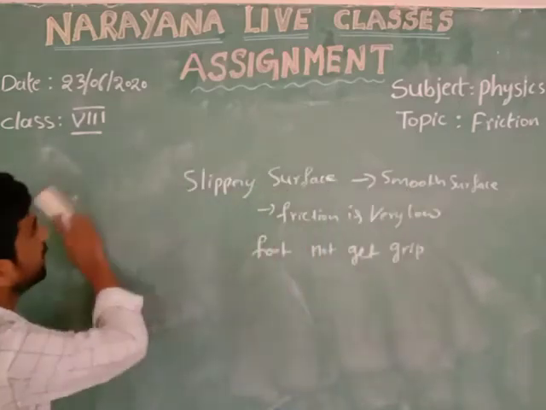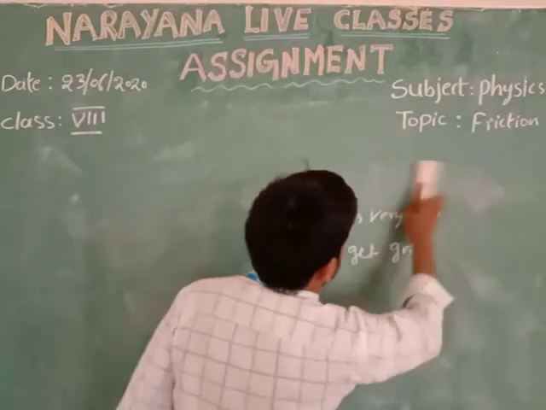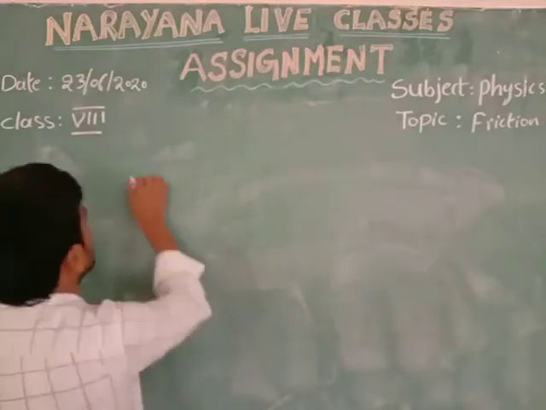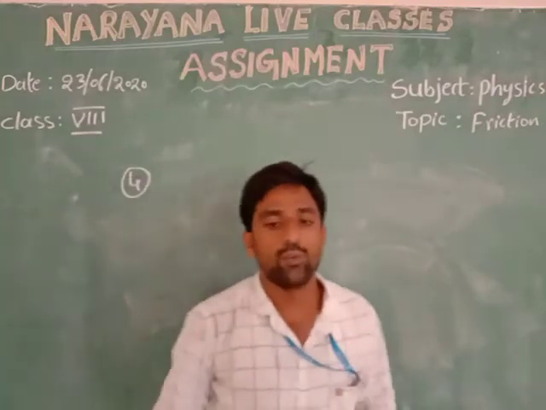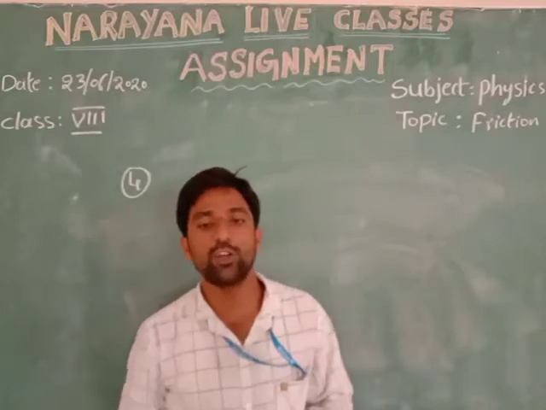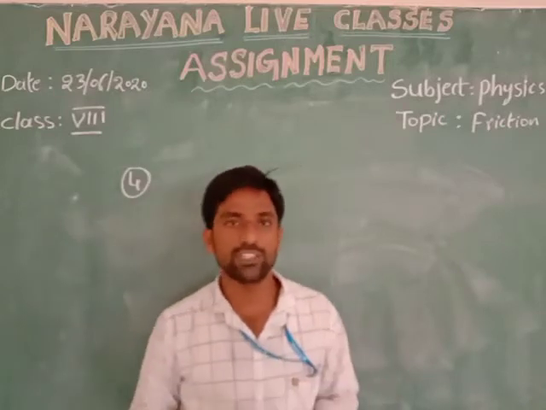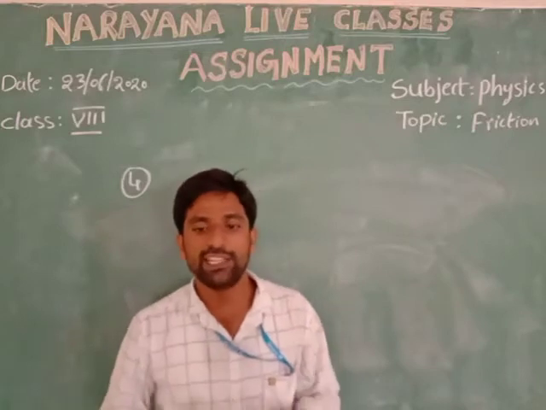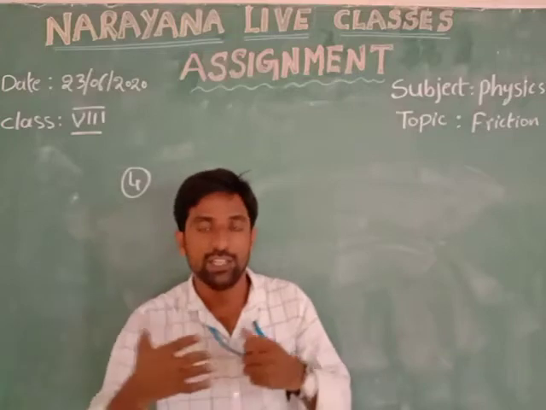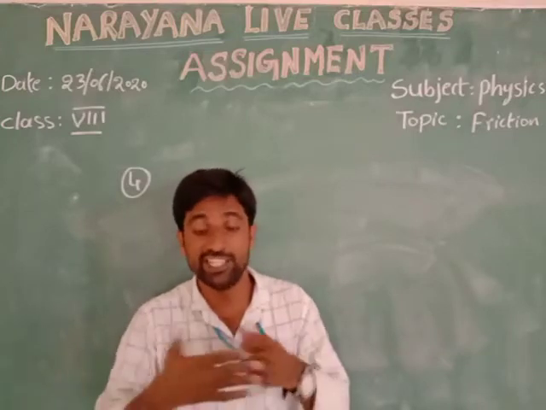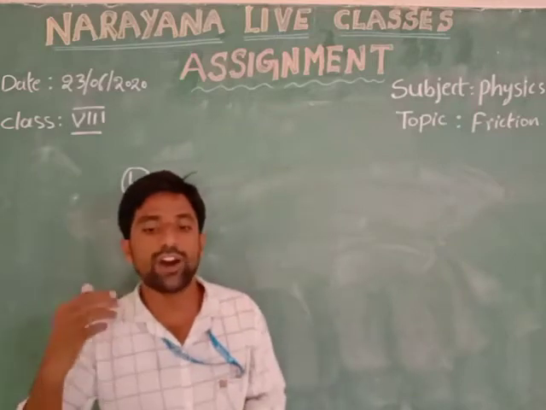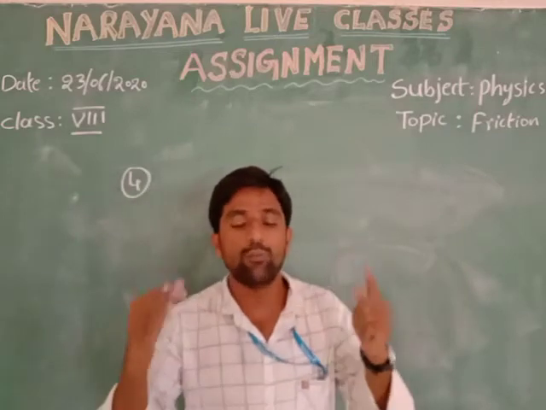Next, coming to the fourth question. The fourth question is, why does friction produce heat? Already we know friction is a force. It opposes the relative motion of bodies between two surfaces that are in contact, touching each other. Friction causes the molecules on the rubbing surfaces to move faster, so they have more energy.